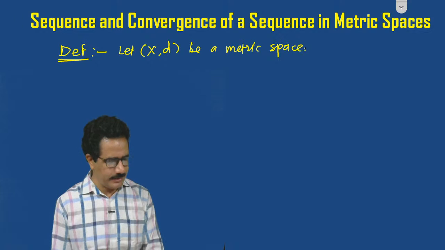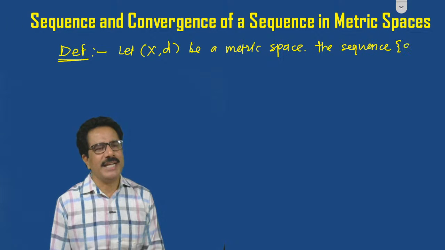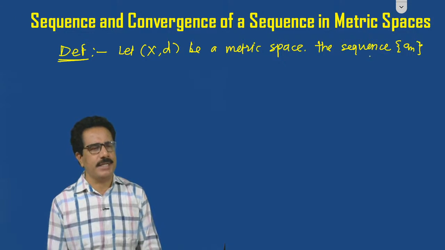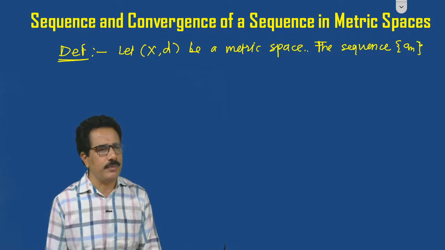Metric space. The sequence we can write as an. You can use n, you can use tn, no problem.